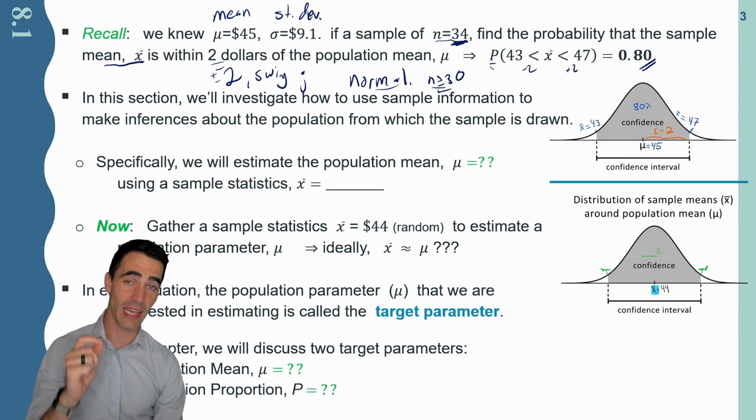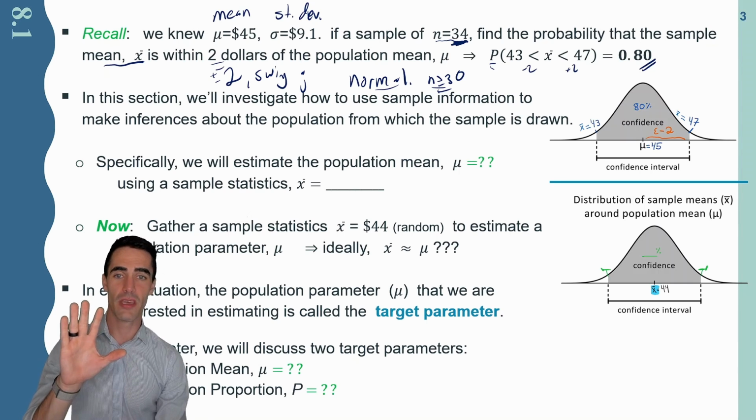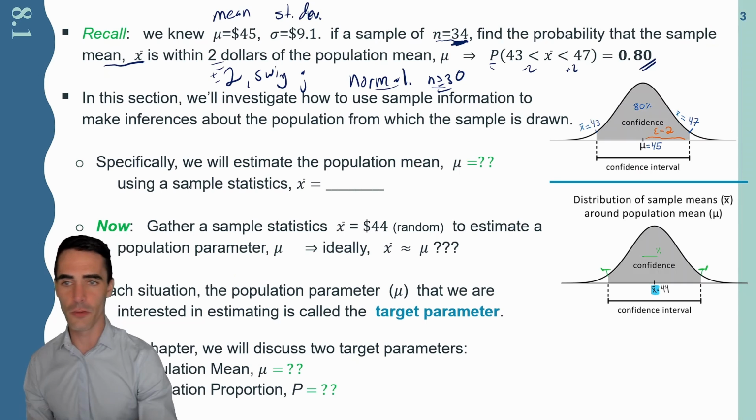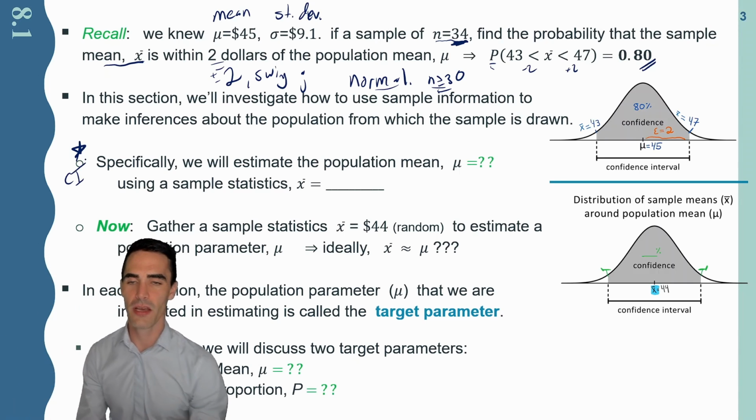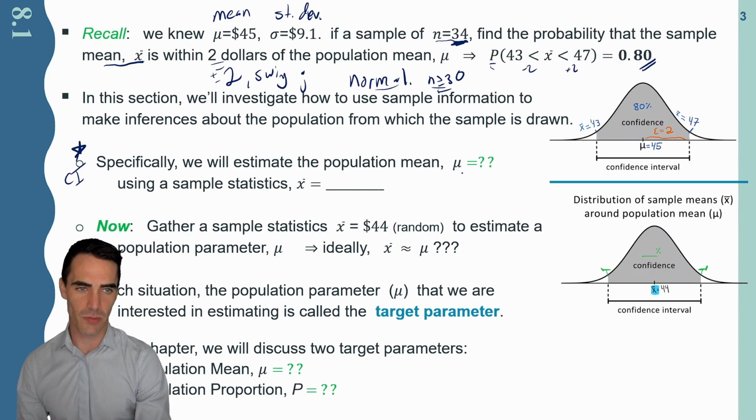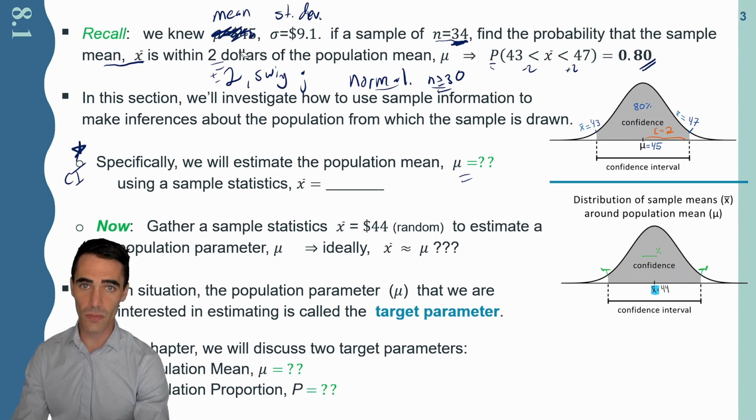And it's with that idea, this normal distribution, this sampling distribution, that we can then do the chief task of confidence intervals, or CI for short. We can estimate the population mean. Again, pretend you don't know what it is. It's maybe not 45, I don't know. Only with the sample statistic.